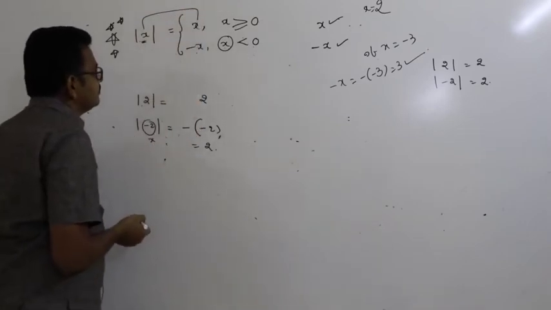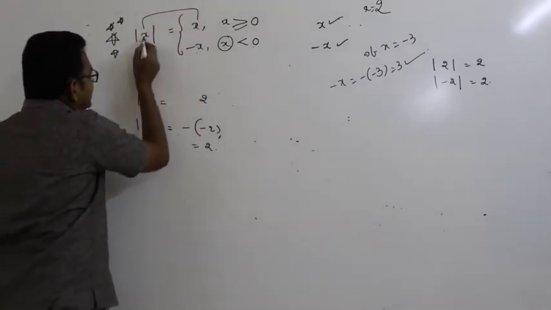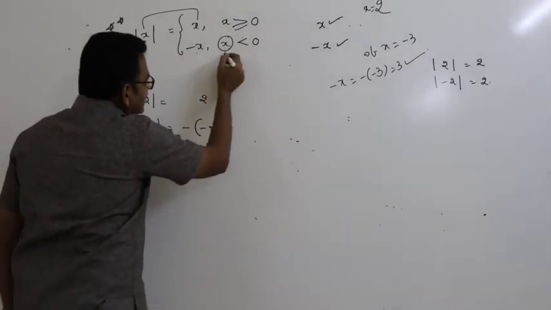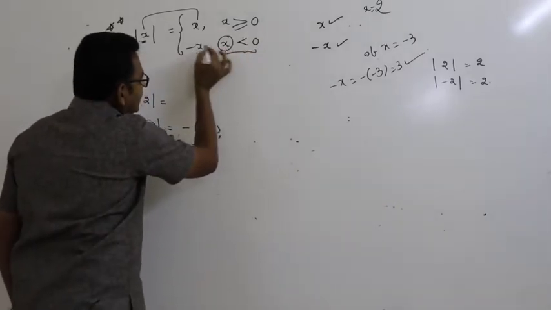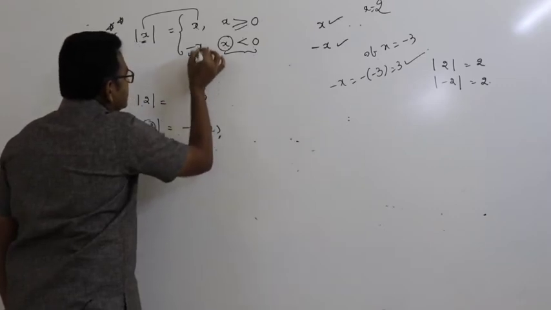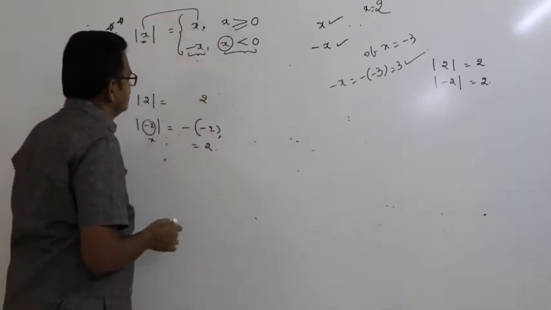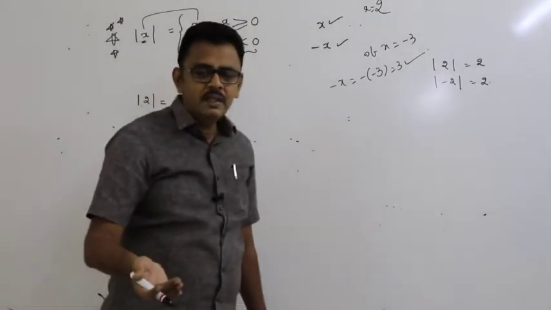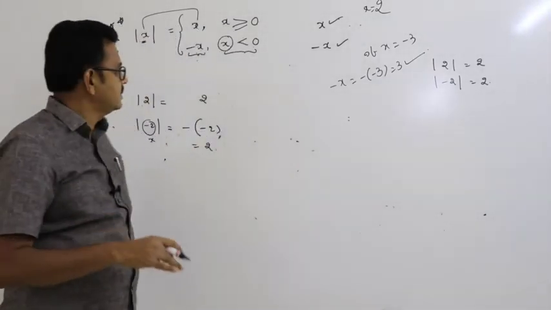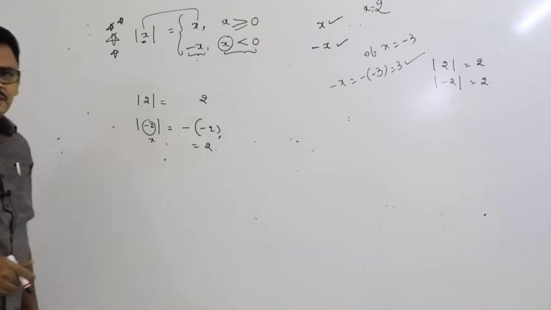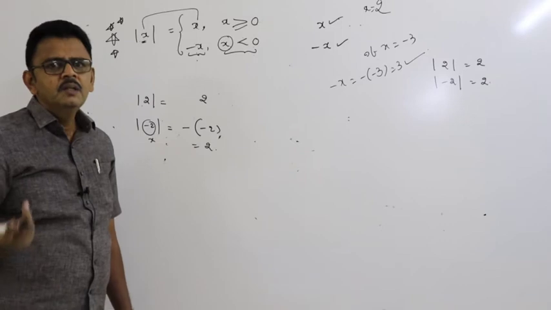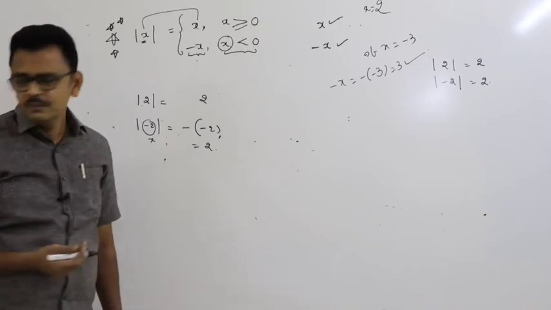Because x is negative, minus x is positive. So this is positive, this is also positive. Of course, clearly mod x equal to 0 when x equal to 0.